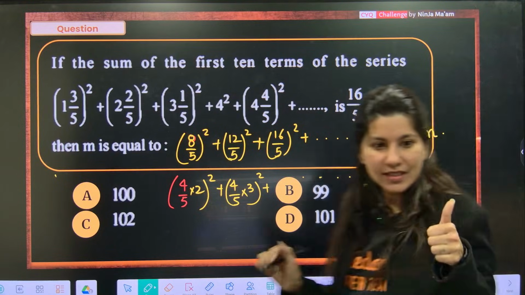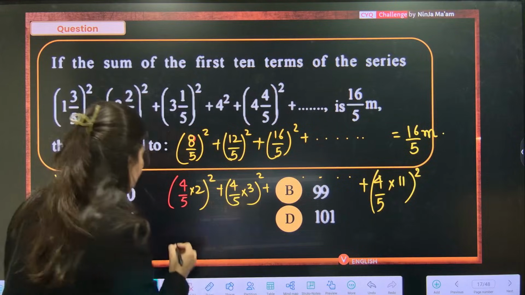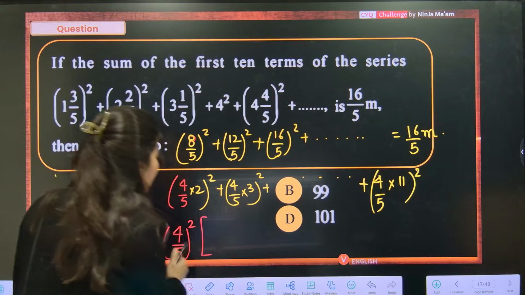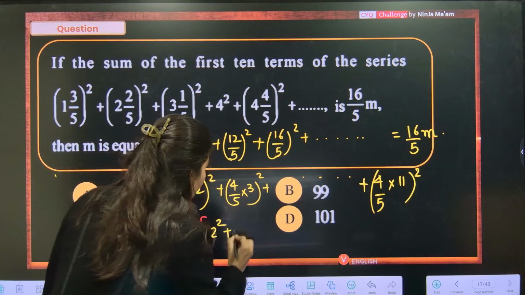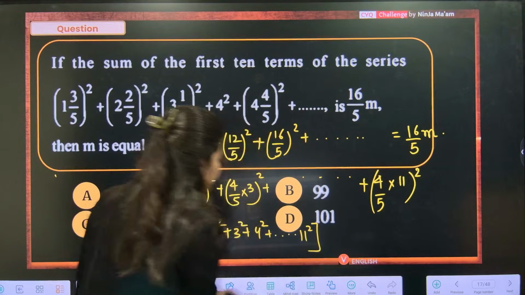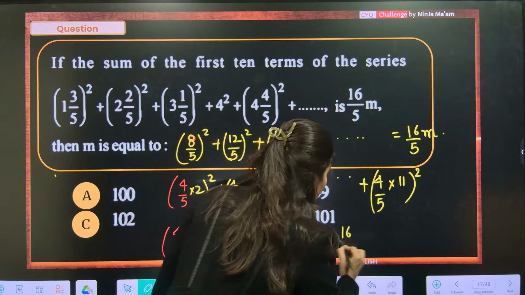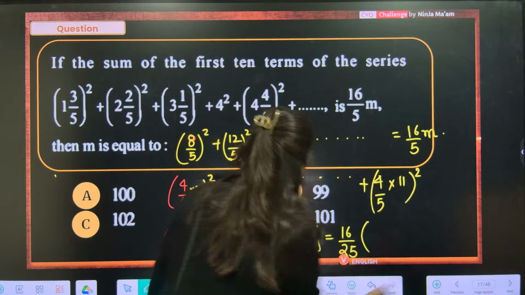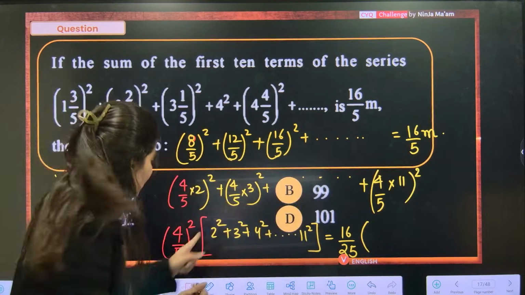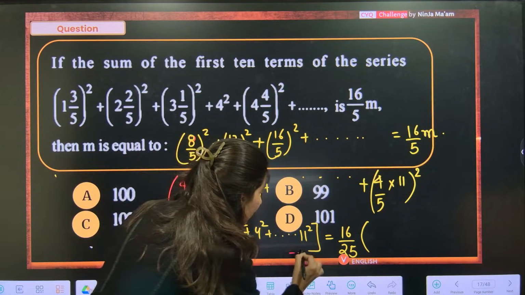Everybody? Now I can clearly see 4 by 5 is coming out, and in fact the square is coming out. I am taking 4 by 5 whole square out so that I have 2 square plus 3 square plus 4 square and all the way up to 11 square. And if you solve this, 16 by 25. Now ma'am, you told me 1 square, but 1 square is missing. So I am adding 1 square so that the series gets completed, and subtracting 1 also.